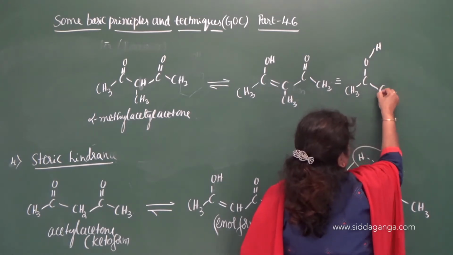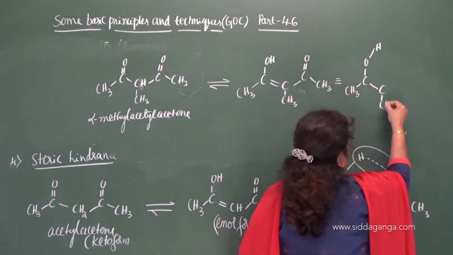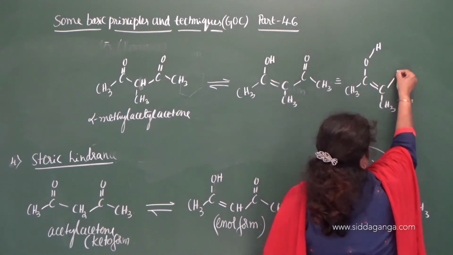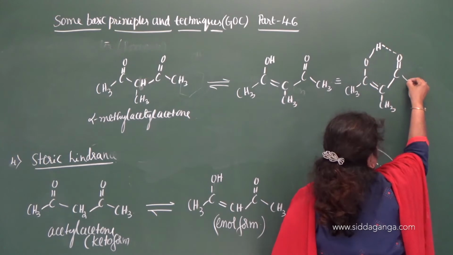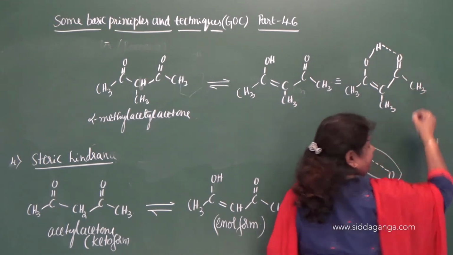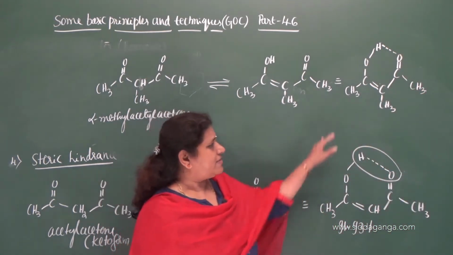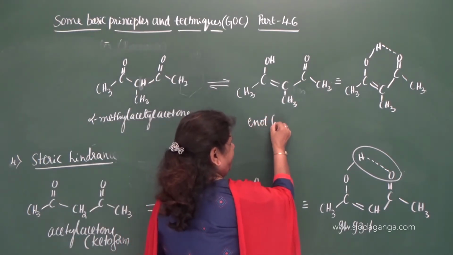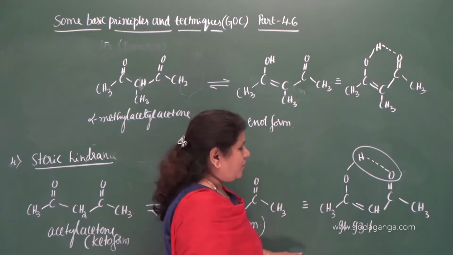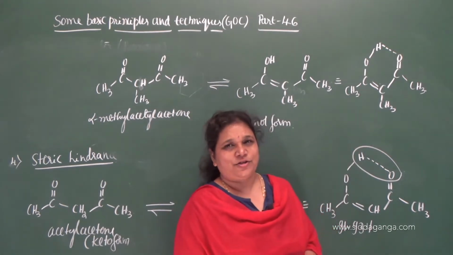This is also stabilized by hydrogen bonding. See here, this is also stabilized by hydrogen bonding. Clear? So both are stabilized by hydrogen bonding. This is an enol form. Correct? So both are stabilized by hydrogen bonding.